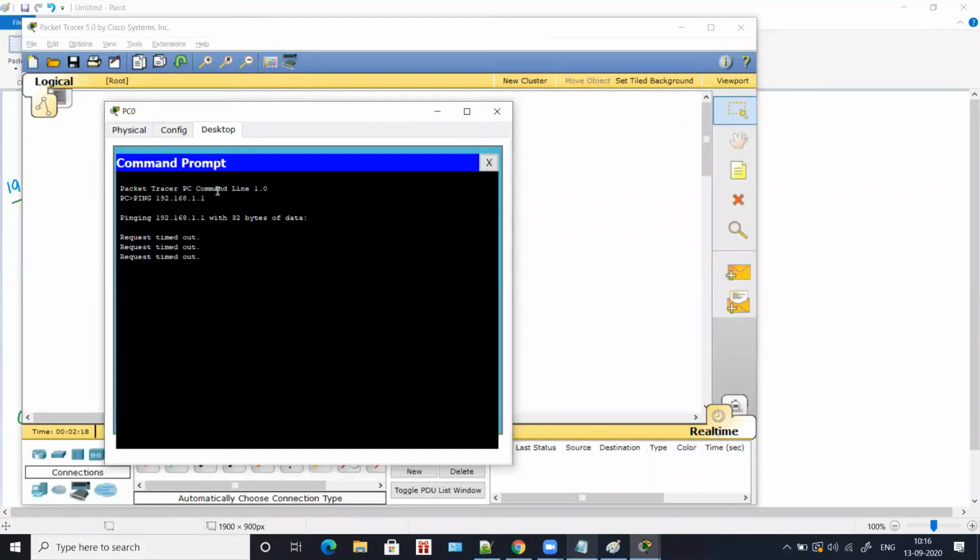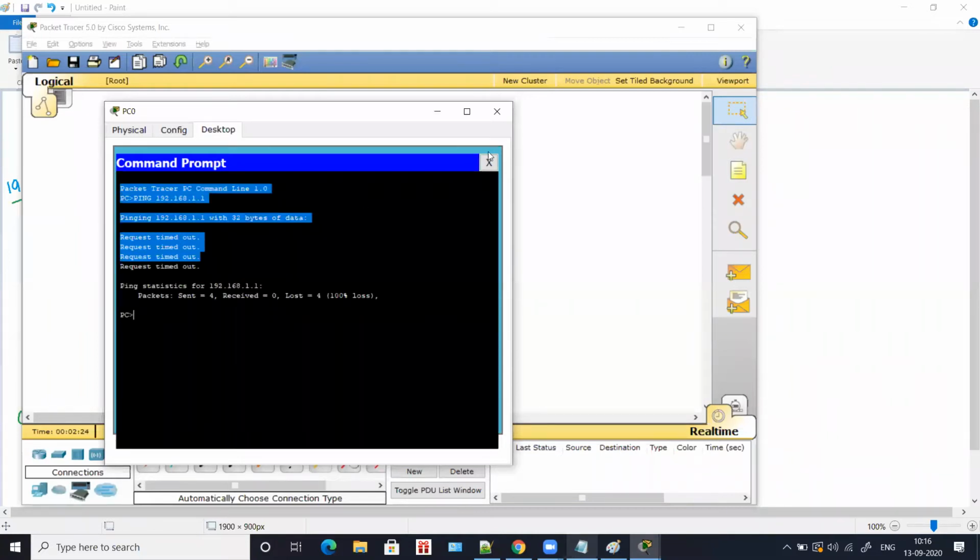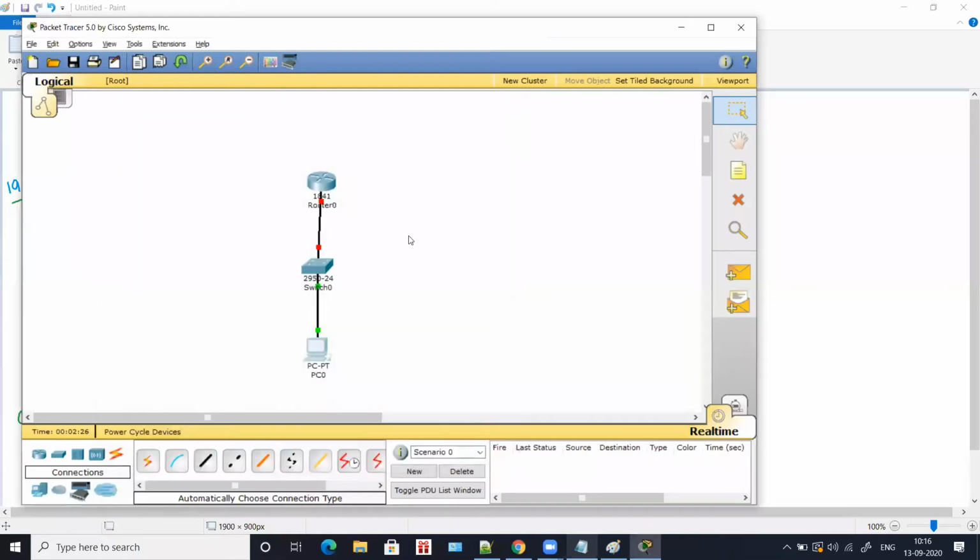Okay, in case your configuration is wrong, you will get this output only, but you have to get a reply. When you get a reply, the configuration which you have done is correct, and this red color light will also turn into green when all the configuration is correct. So see here, it is showing you router fast ethernet 0/0. So it is showing you that it is 0/0, the type. So you can see it here also.